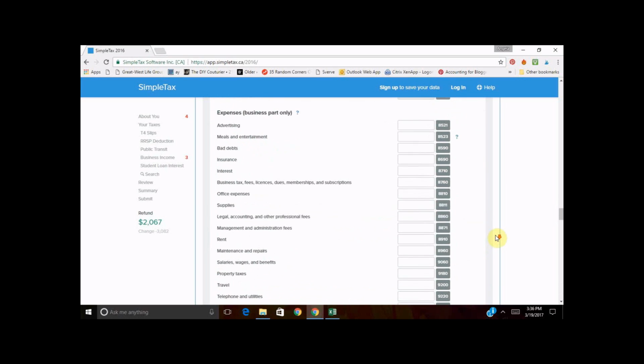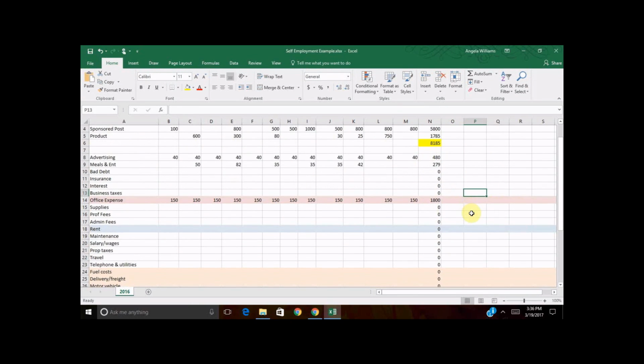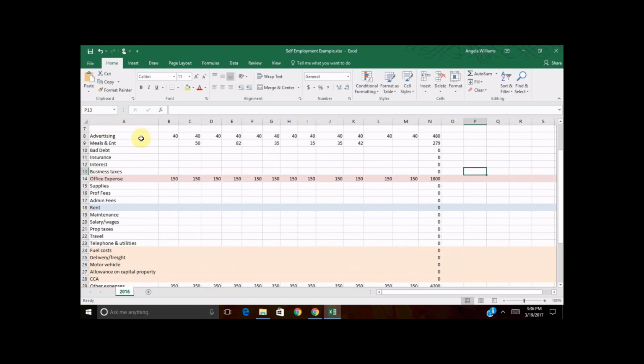So now we need to fill out the business part of expenses, which I've set up here. What I've done is on this Excel sheet, which I will have downloadable for you, I have all of the different categories set by the CRA, the amounts, and the totals. And again, the CRA only wants the totals.